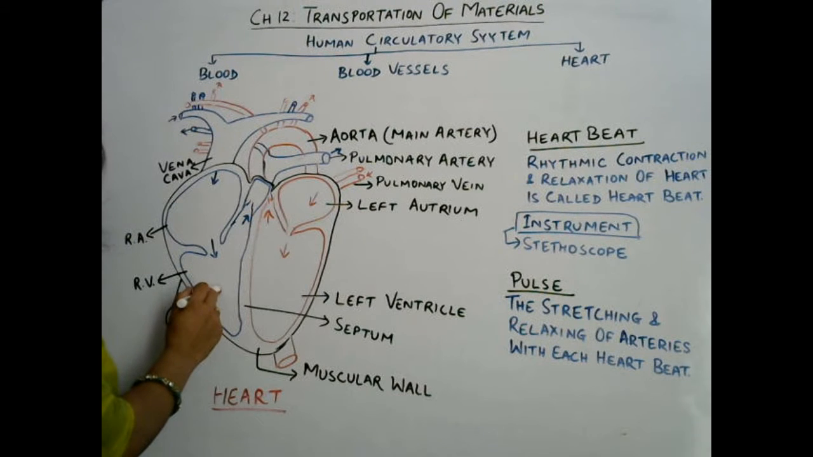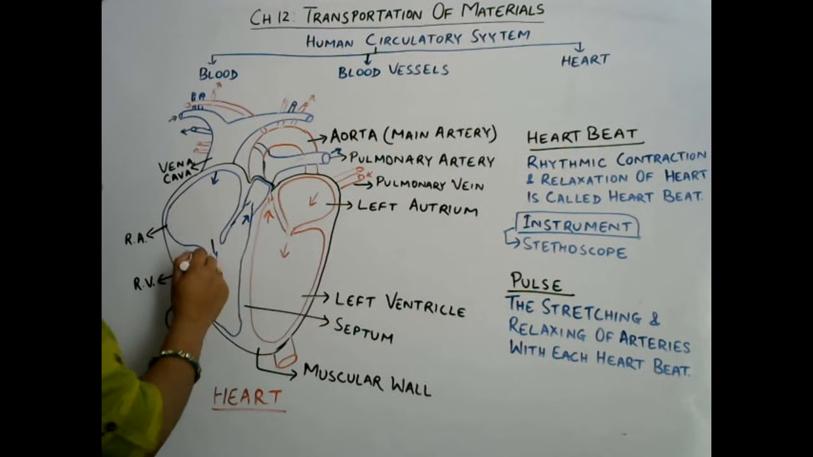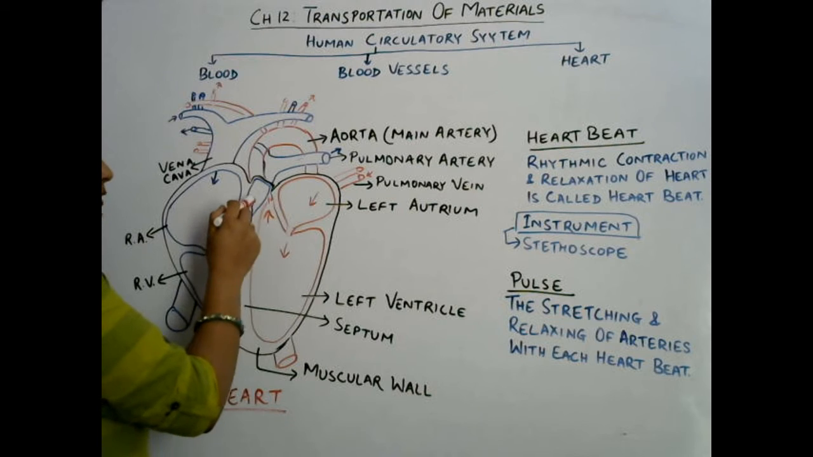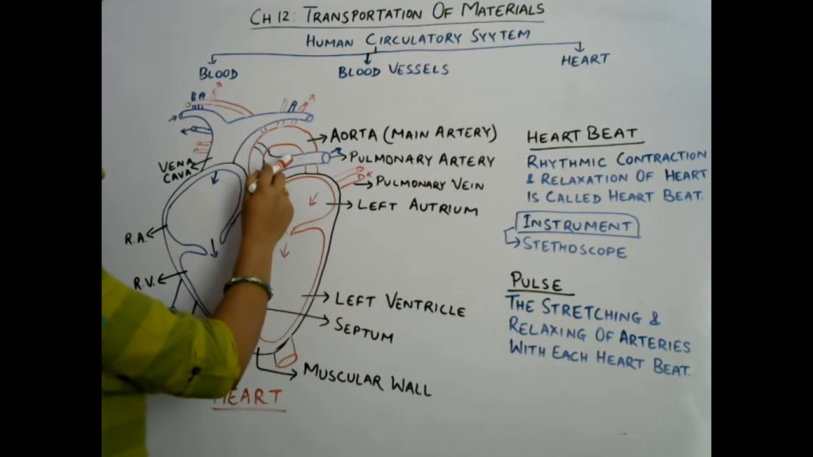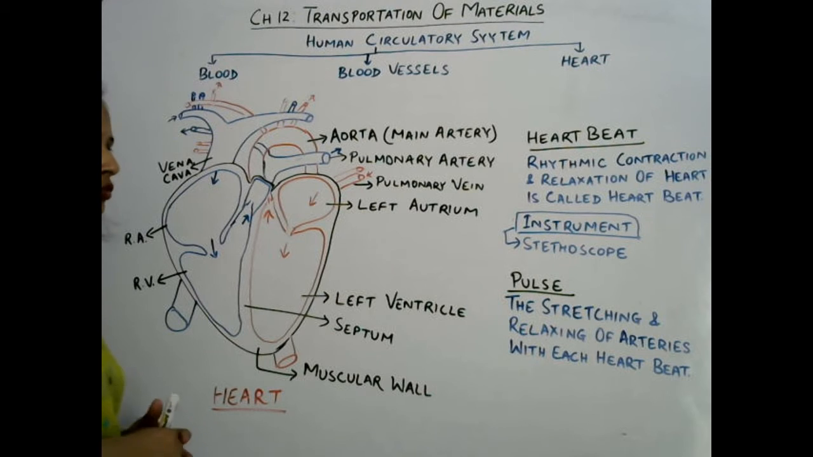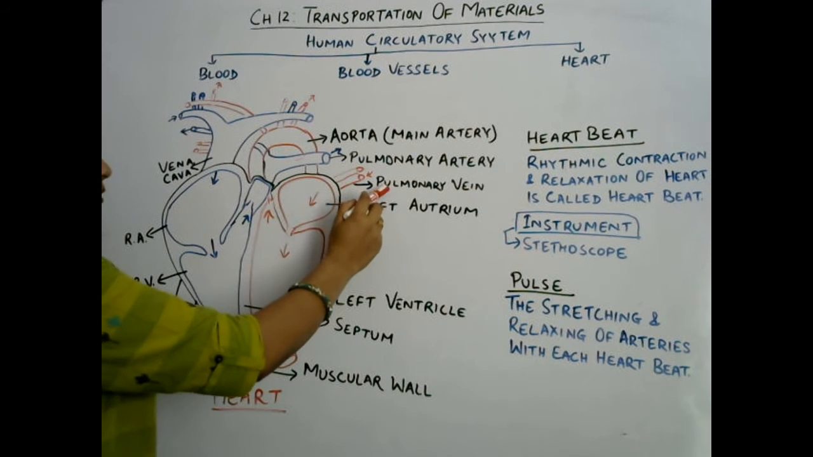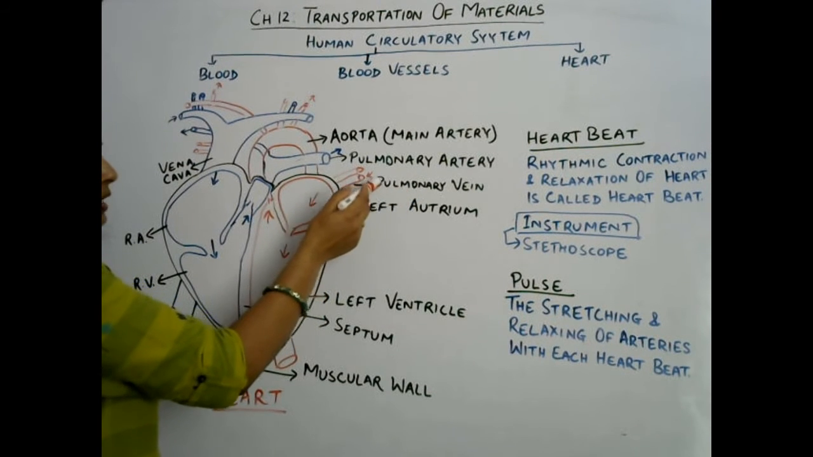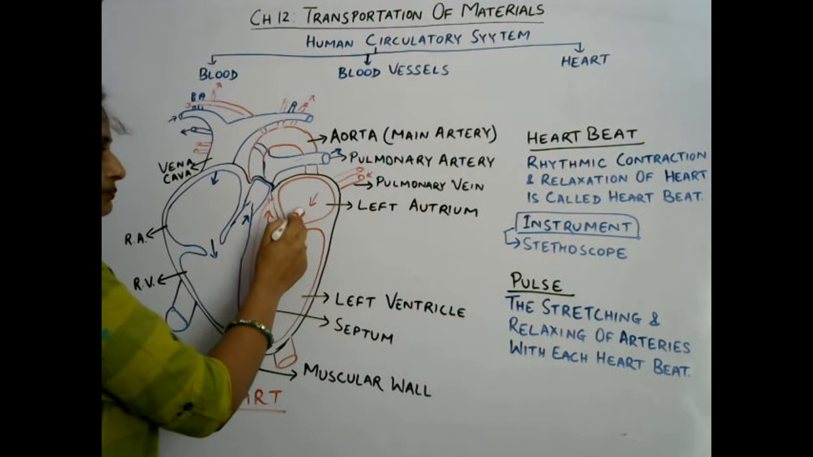During that time the right ventricle relaxes to receive blood. Then the right ventricle contracts and pushes blood towards the pulmonary artery for purification. Then blood goes towards the lungs for purification. In the lungs, basically exchange of gases takes place in the alveoli of the lungs, and then pure blood is taken by the pulmonary vein, and the pulmonary vein supplies that pure blood to the left atrium.